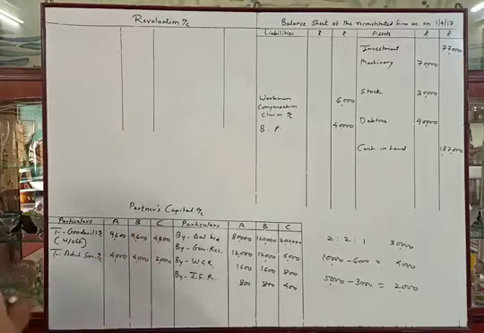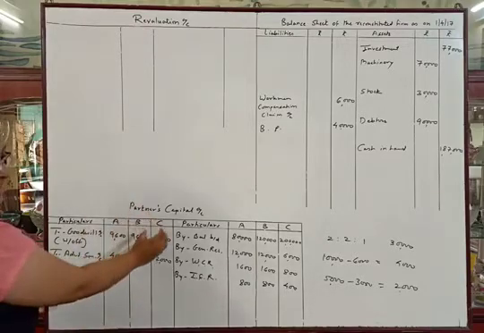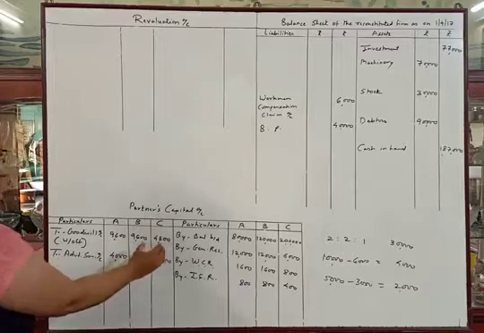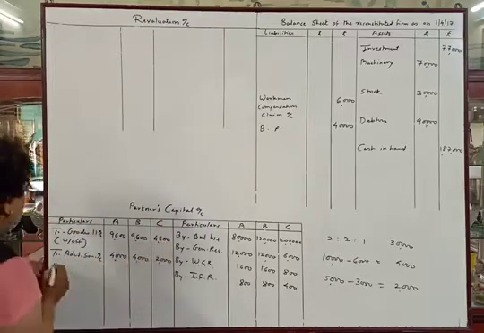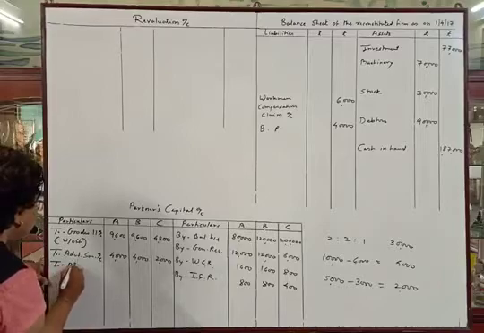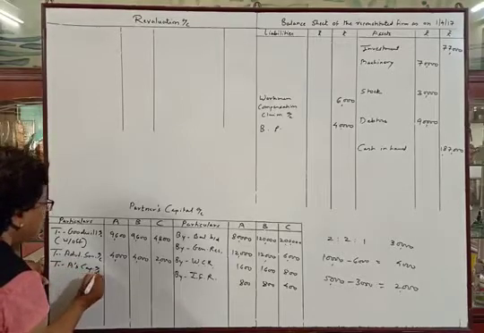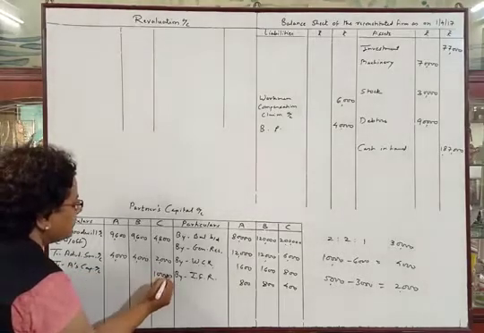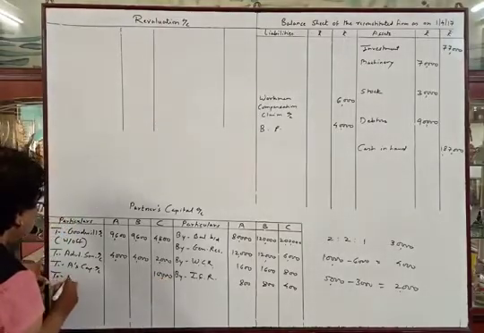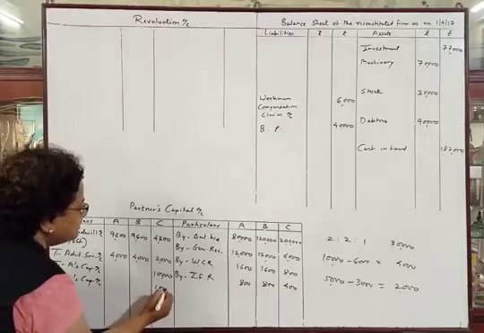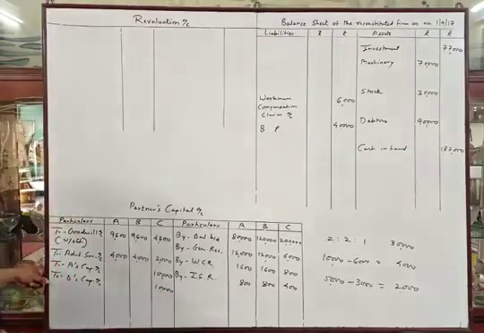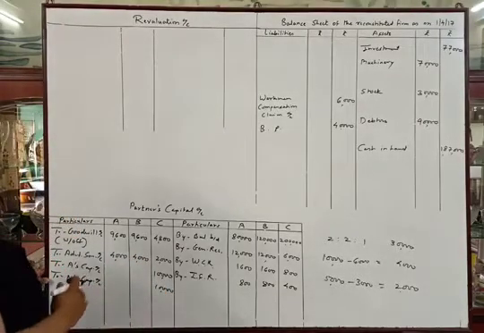C is the gaining partner, so the entry will be C's capital account debit to A's capital account and to B's capital account. C's capital account debit to A's capital account 10,000 and to B's capital account; B's sacrifice is also 10,000, and it will be transferred.